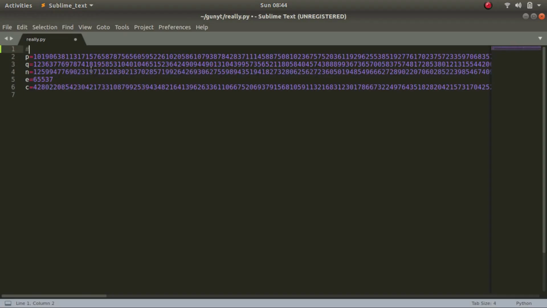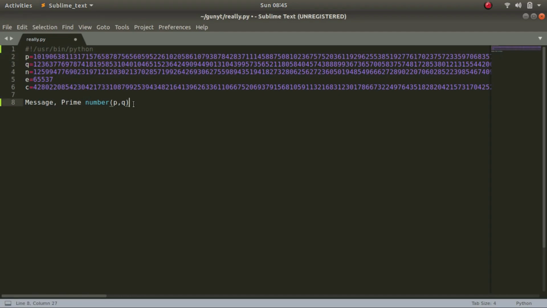Let's first write a shebang line, /usr/bin/python. If you haven't solved RSA before, I'll be explaining it to you over here. While solving RSA, there are a few things to look at. The first is the message, which is actually to be encrypted. Second are prime numbers, which are basically p and q. As you can see, there are two prime numbers over here, p and q. These prime numbers are chosen in such a way that they are hard to brute force. But if they are quite easy to brute force, then RSA can easily be broken.